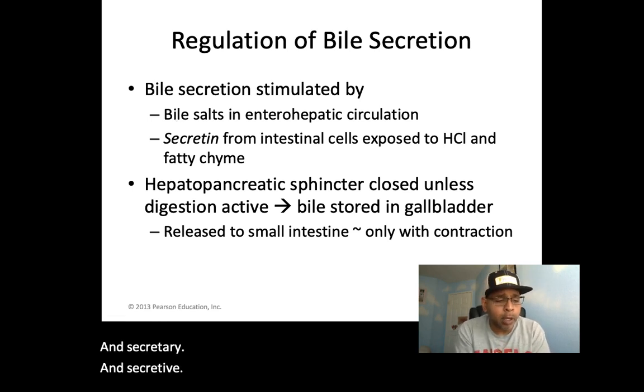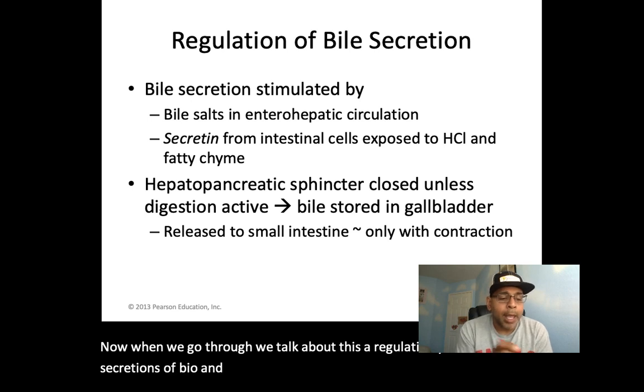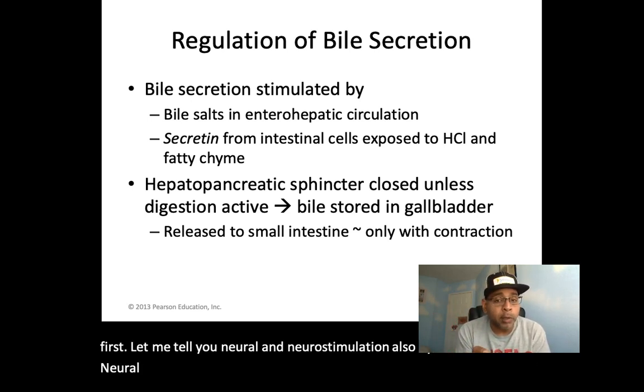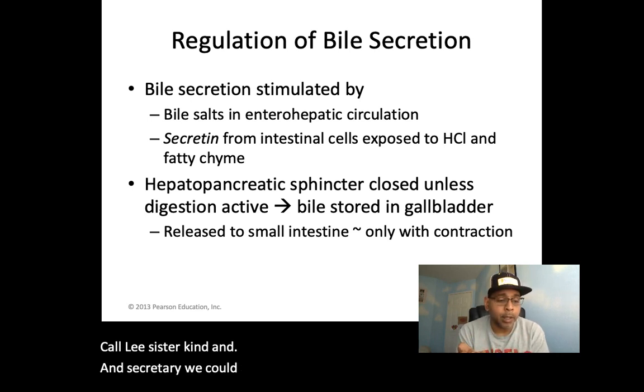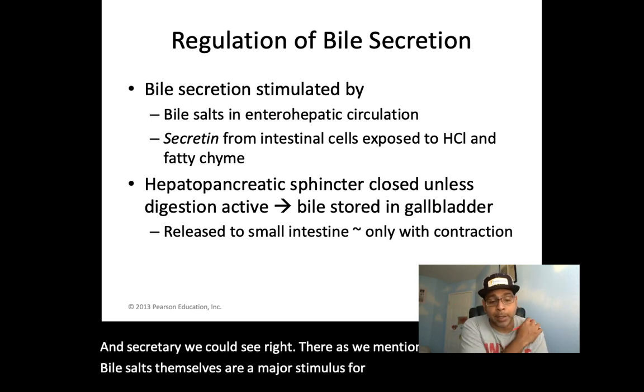Now, when we talk about this regulation, you'll see secretions of bile and pancreatic juice and their release are regulated by, first, let me tell you, neural stimuli and also by hormonal stimuli. Hormones are going to be CCK, cholecystokinin, and secretin. We could see right there, as we mentioned. Bile salts themselves are a major stimulus for bile also, as we mentioned.